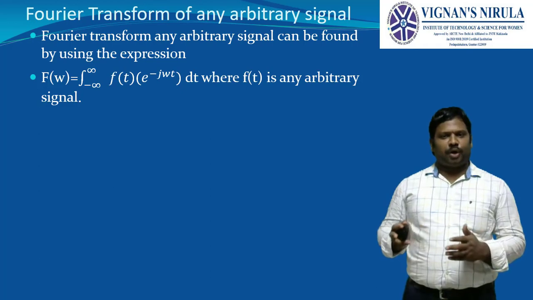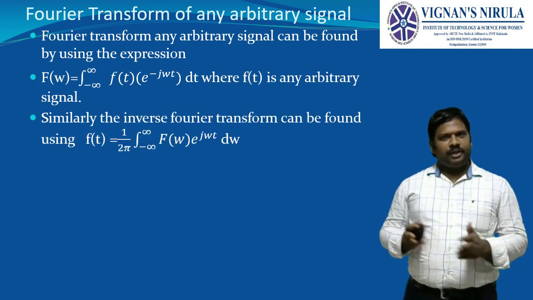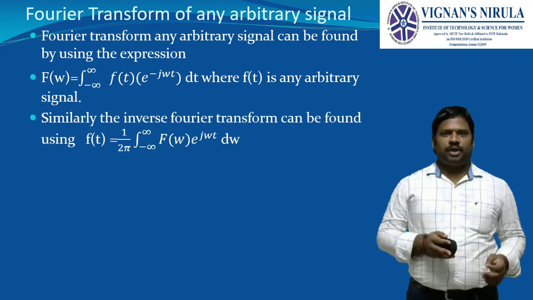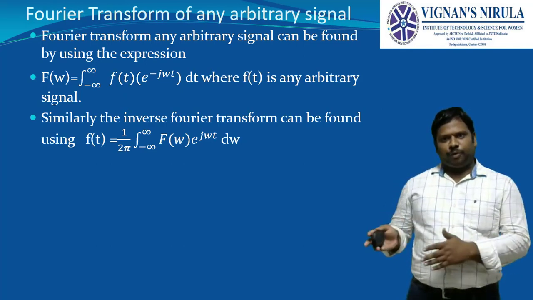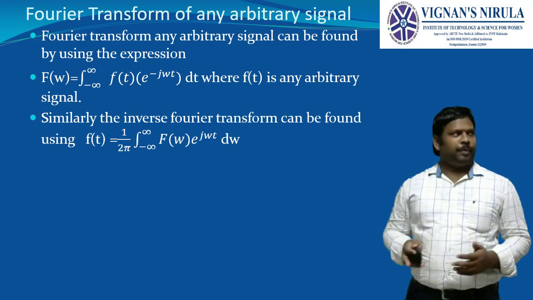where f of t is an arbitrary signal. Next, similarly, the inverse Fourier transform can be given as f of t is equal to 1 by 2 pi integral from minus infinity to infinity, F of omega e power j omega t d omega.